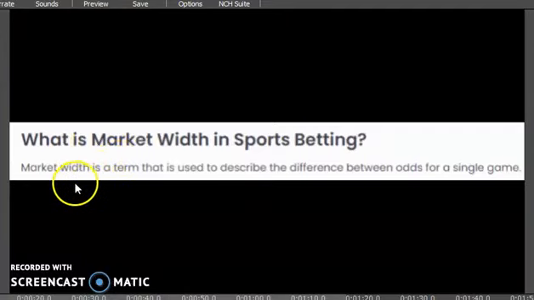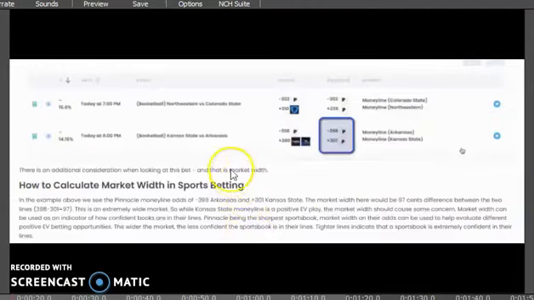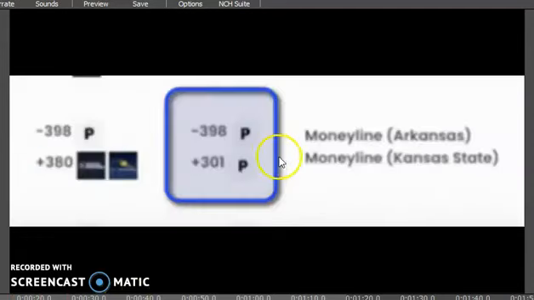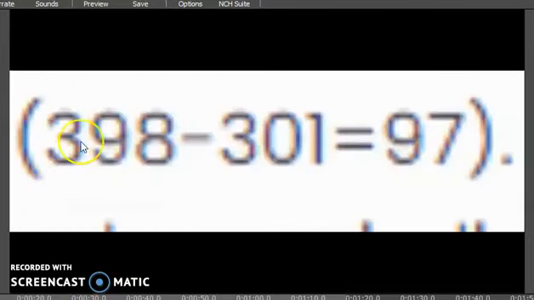In it, Randall and OddsJam ask, what is market width in sports betting? Market width is a term used to describe the difference between odds for a single game. In the blog, they start with example 1, which is the money line of Arkansas versus Kansas State, where Arkansas is minus 398 and Kansas State plus 301. Randall says 398 minus 301 is 97.